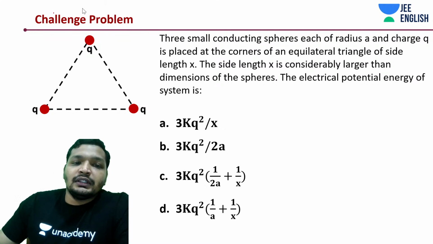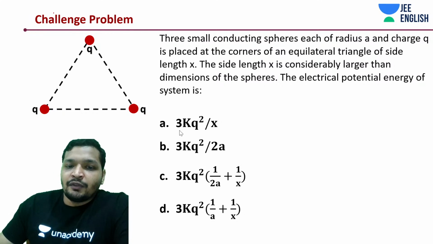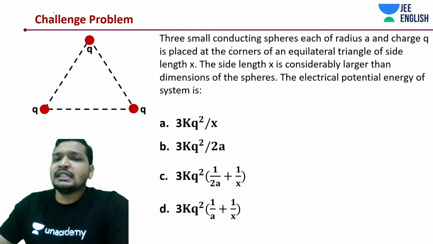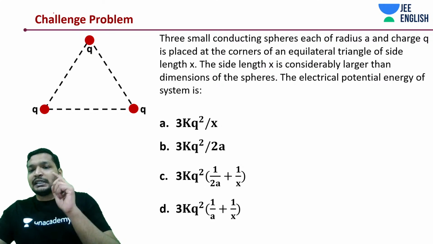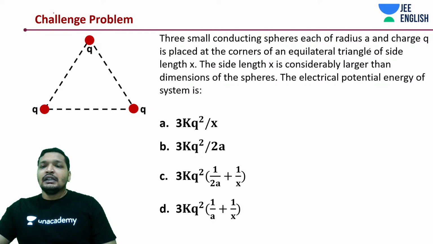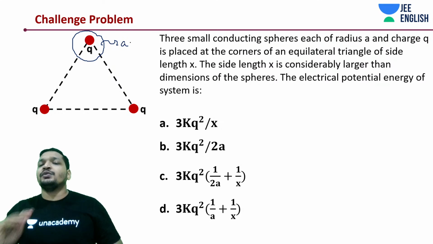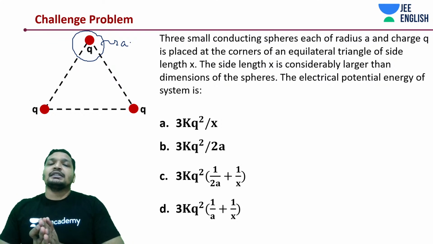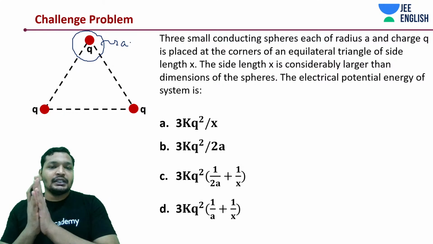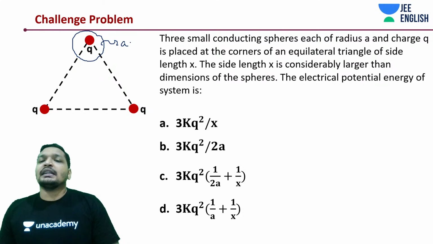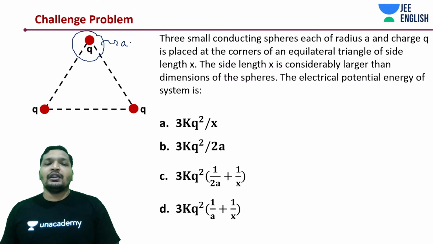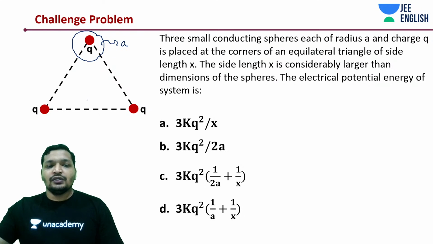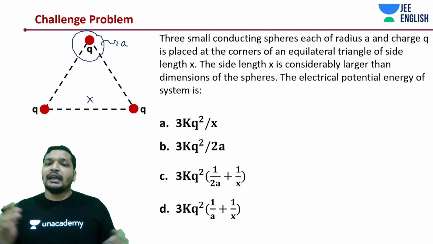So now comes the most interesting part of everything. Read this question. We have just gone through this. 3 small conducting spheres, each of radius a. These are not point charges anymore. Each one of them is a conducting sphere with radius a, placed at the corners of an equilateral triangle of side x.